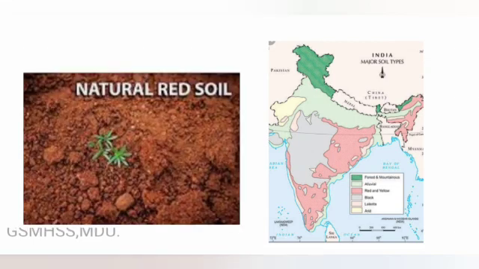Red soil is red in color due to the presence of iron in it. It's rich in potassium. It becomes fertile with the use of proper fertilizers and irrigation. It's found in the Deccan Plateau, states such as Jharkhand, Odisha, Bihar and Chhattisgarh. Groundnuts, millets, pulses grow well on this type of soil.